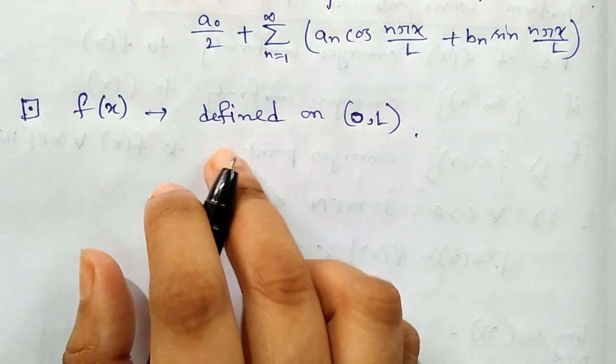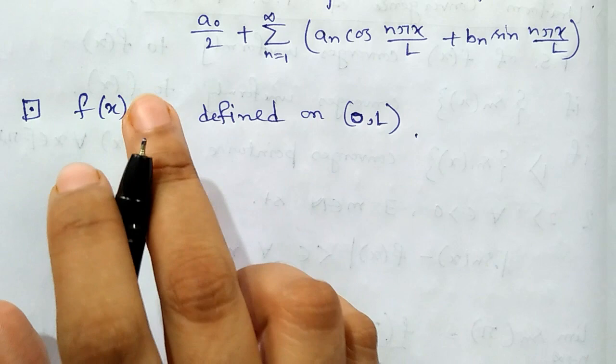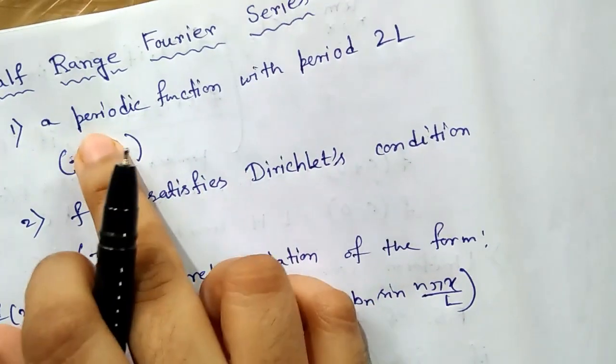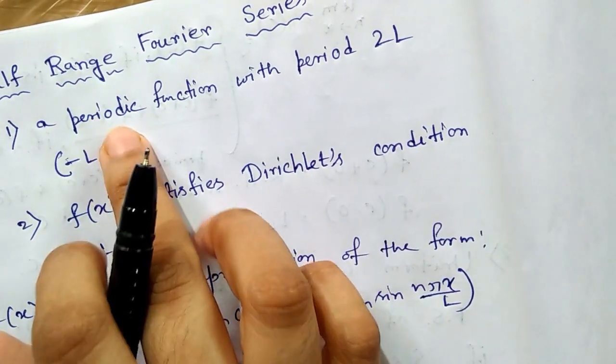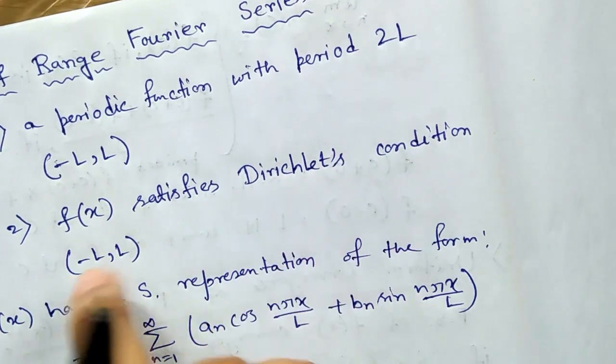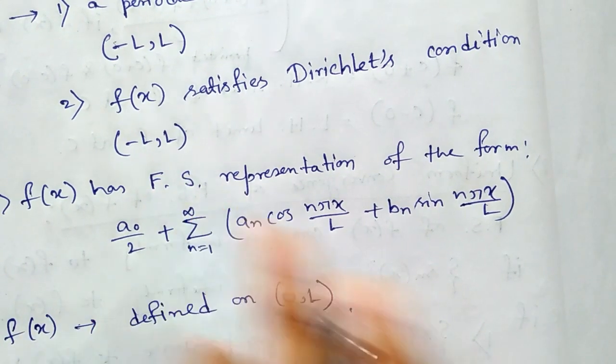That's why it is called half-range series. Now, f(x) has a Fourier series representation if it is defined on the open interval (-l, l), so that it is a periodic function with period 2l and satisfies Dirichlet's condition on (-l, l), and then we can get the Fourier series representation.